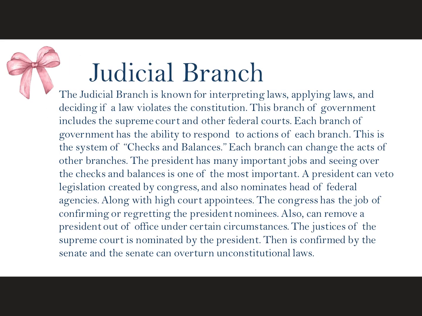The judicial branch is a huge branch in government and is known for interpreting laws, applying laws, and deciding if a law violates the Constitution. This branch of government includes the Supreme Court and other federal courts. Each branch of government has the ability to respond to actions of each branch. This is known as the checks and balance system, which helps each branch not gain or lose more power than the other. Each branch can change the acts of the other branches.